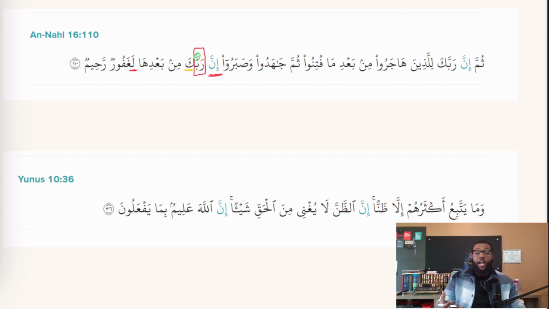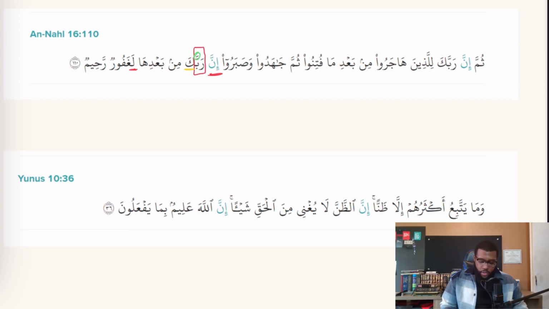Now, for the sake of time, I'm not going to translate these ayat in full. Again, I would encourage you all to go and take a look at these ayat and their translation, and that way you solidify what you're learning and you can retain these words much more easily. It will also strengthen our connection to and our appreciation for the Quran. So let's take a look at the next example.